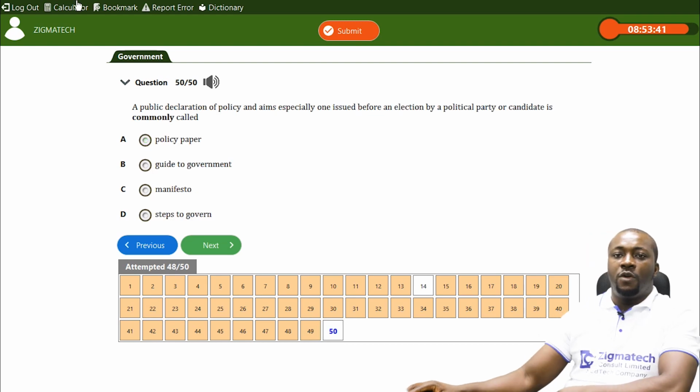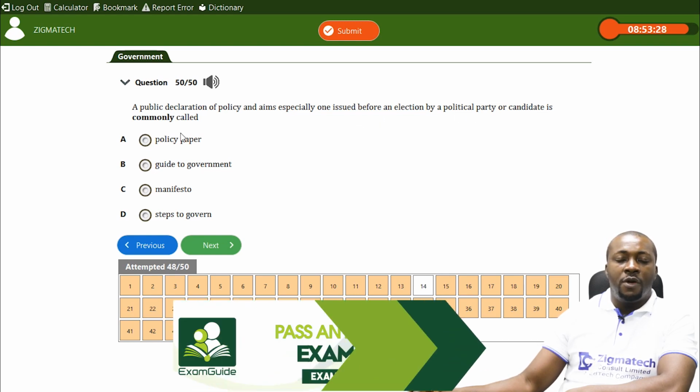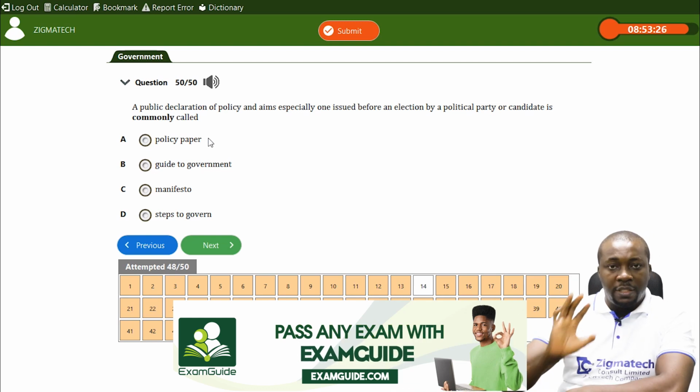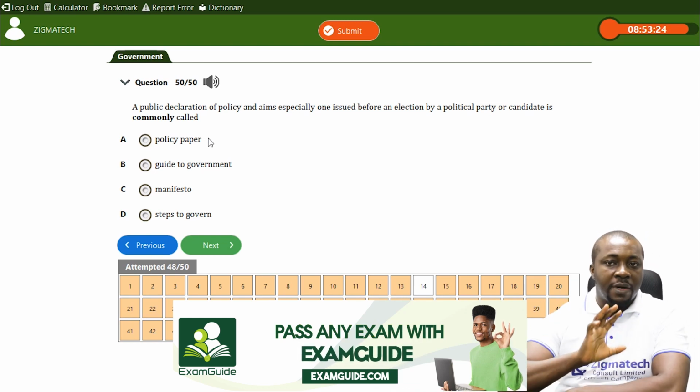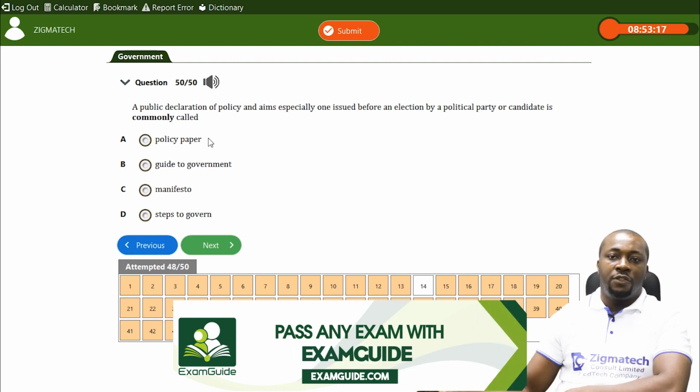And finally, question number 50. A public declaration of policy and aims, especially one issued before an election by a political party or candidate, is commonly called what? That is the policy of a party, the program of action of a party, which the party aims to implement if voted into power.